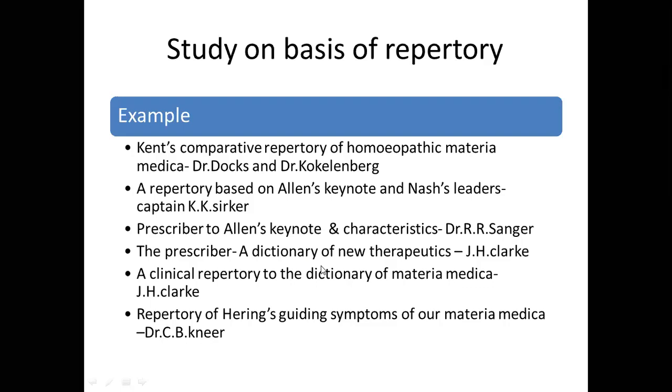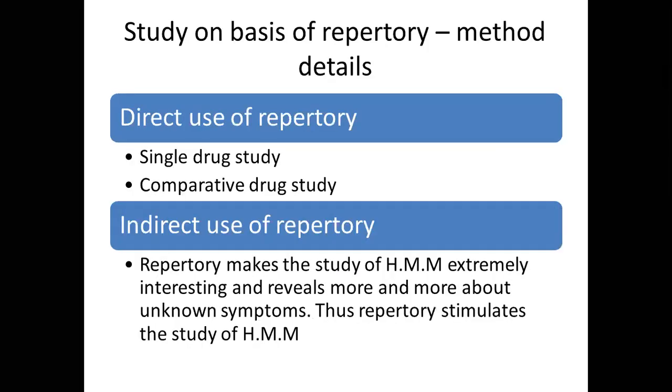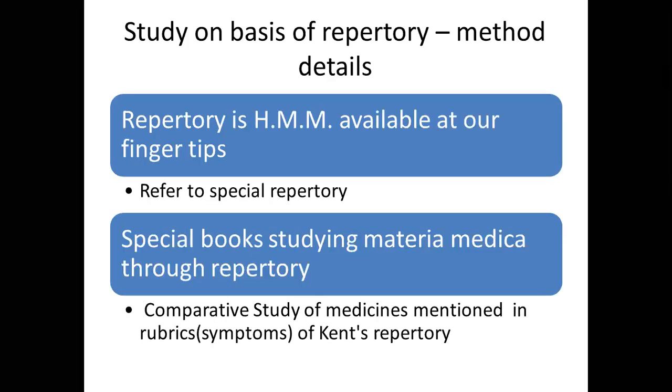So remember, there are four methodologies of studying the use of repertory: direct use of repertory, indirect use of repertory, and whatever examples I have taken mainly belong to the repertory of the Materia Medica, available at our fingertips, like Nash's repertory, Sarkar's repertory, Sangar's repertory, and J.H. Clark's two repertories that belong to this methodology, where Materia Medica is directly converted into repertory.